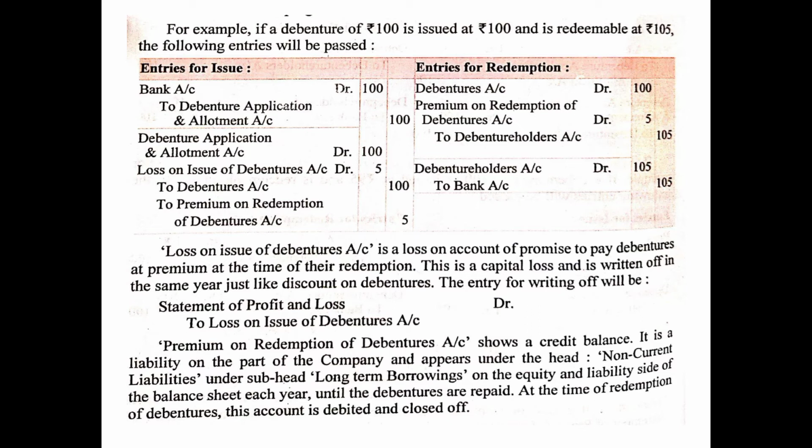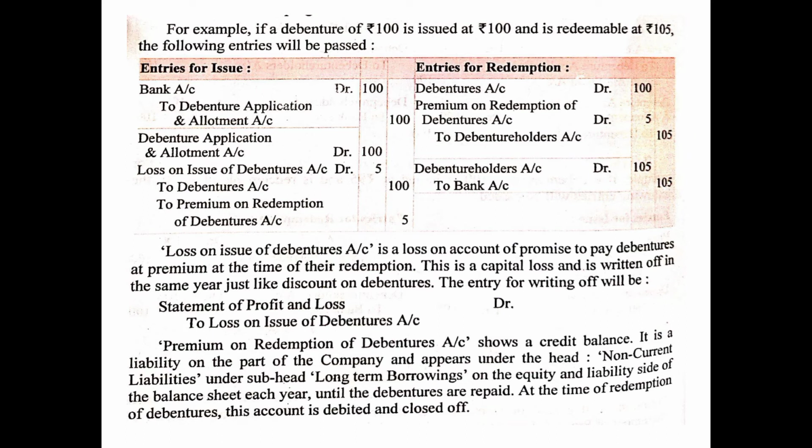It also needs to be written off just like other losses and other expenses from again either the securities premium reserve or general reserve or statement of P&L. But again writing off is not there in your syllabus, so we are not discussing much in detail. Then further you can read, premium on redemption of debentures account shows a credit balance. It is a liability on the part of the company because we are crediting this amount so as to utilize it at the time of redemption.